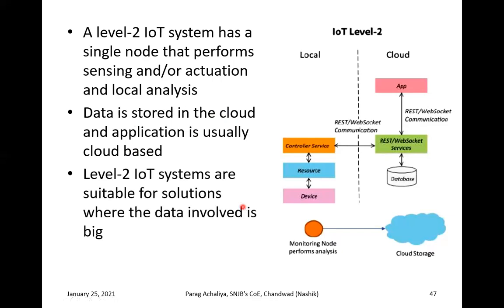Level 2 IoT systems are suitable for solutions where the data involved is big. Yes, because we have a huge amount of data storage on the cloud. We do not have a huge amount on our local system. That's why we use the cloud to store the data, and the size of the cloud is very big. That's why in level 2 the data involved is very big. So whenever you have big data, you should switch from level 1 to level 2 IoT application.